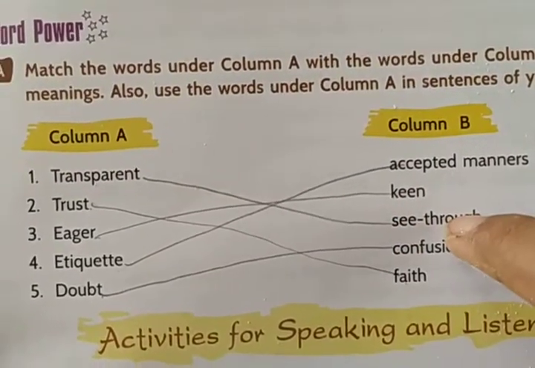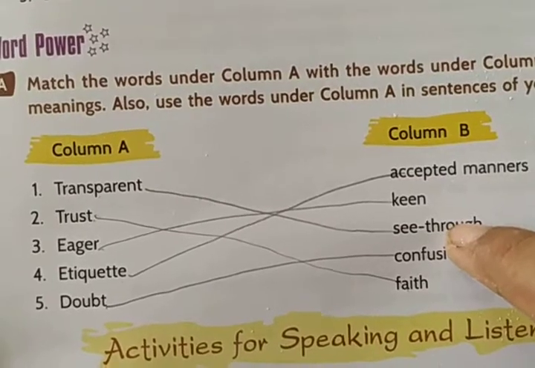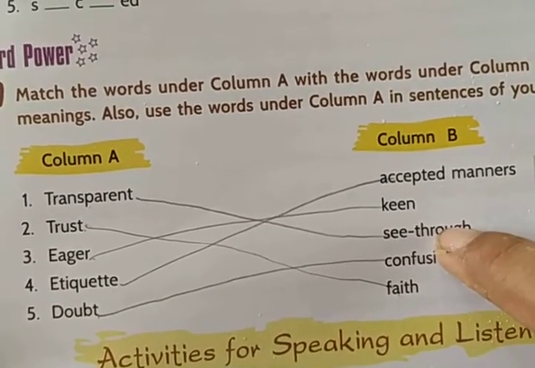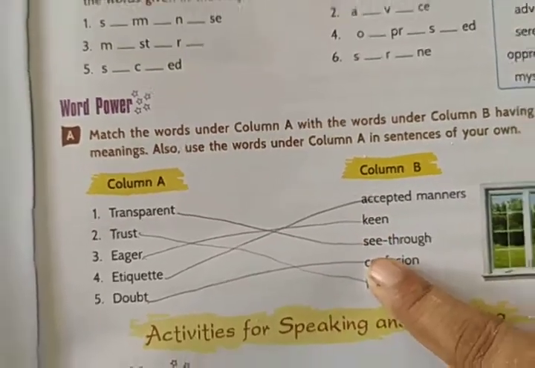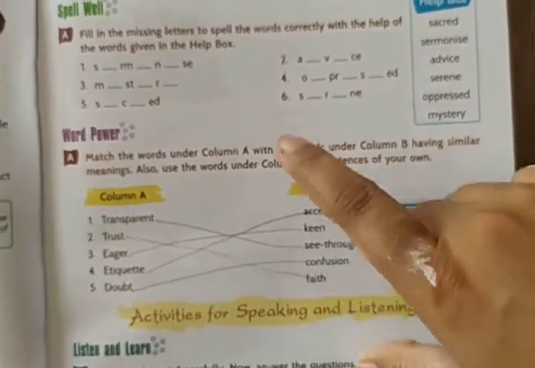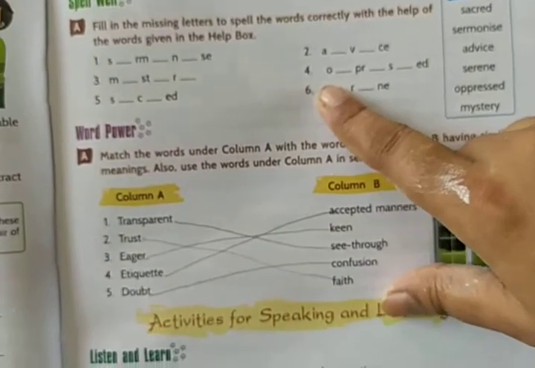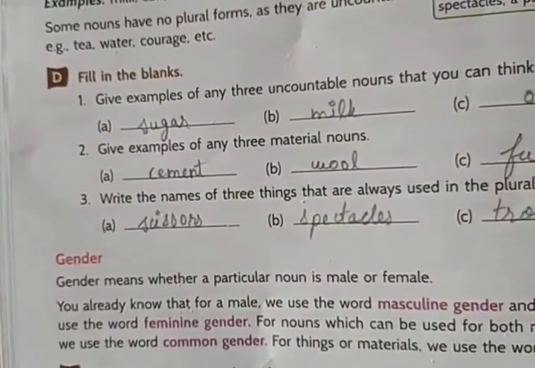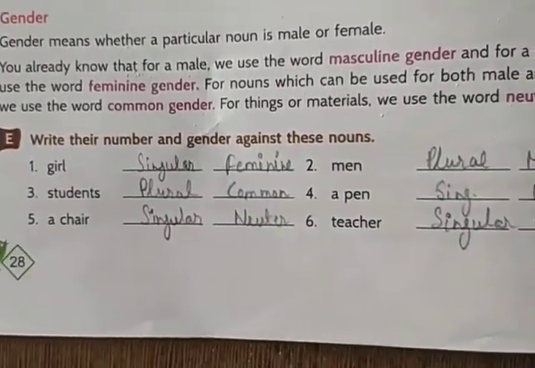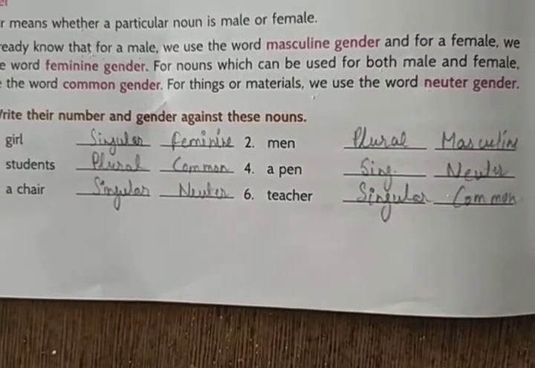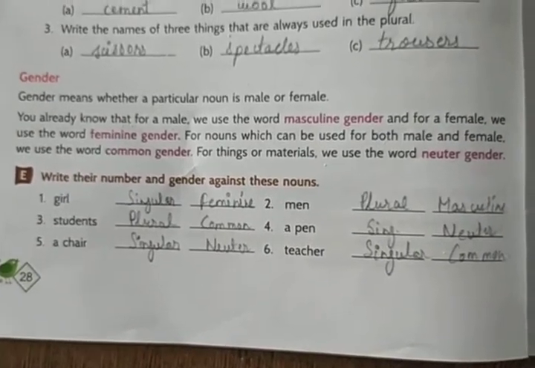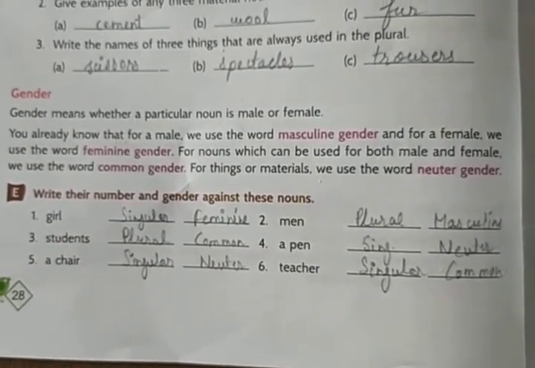So you have to write all these words in your notebook after writing the heading of synonyms and complete this exercise, the spell well exercise. And I have given you two exercises, fill in the blanks D exercise and the gender exercise, in your notebook. Do your work properly and on time.